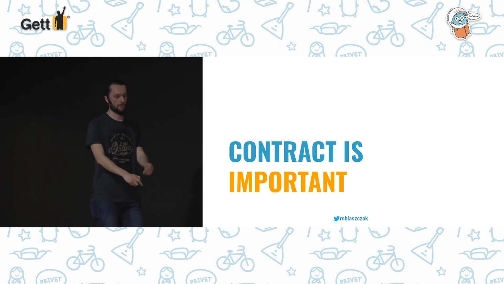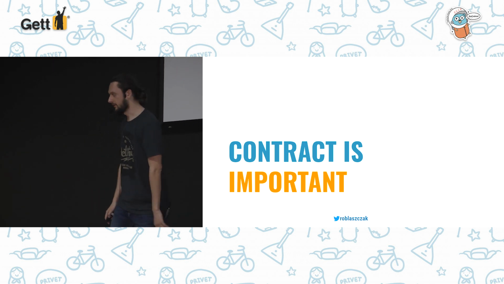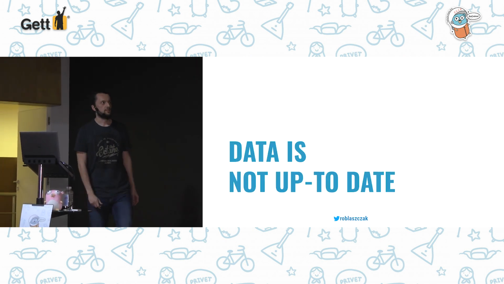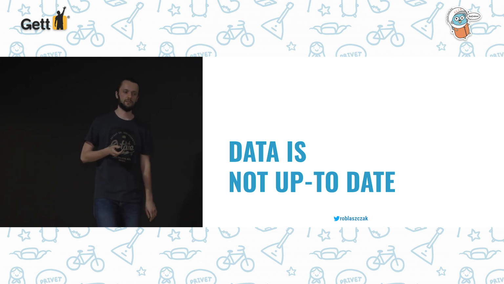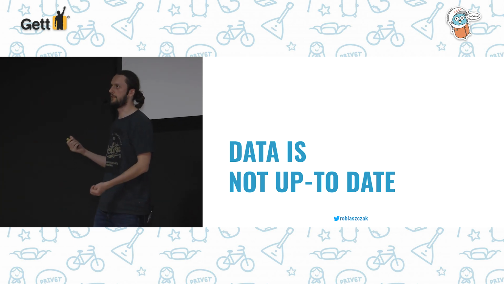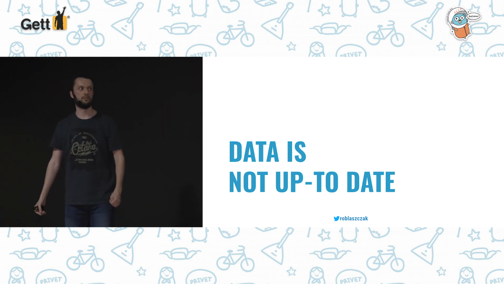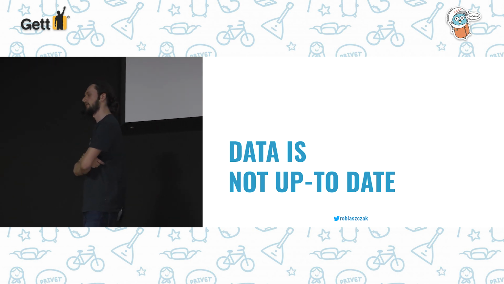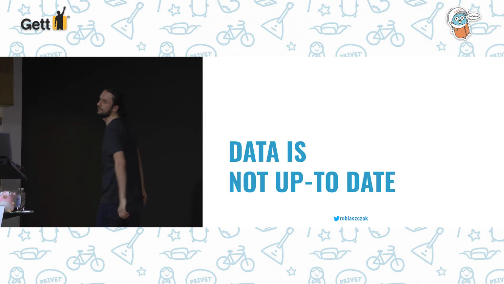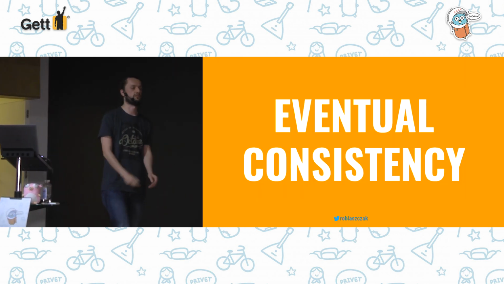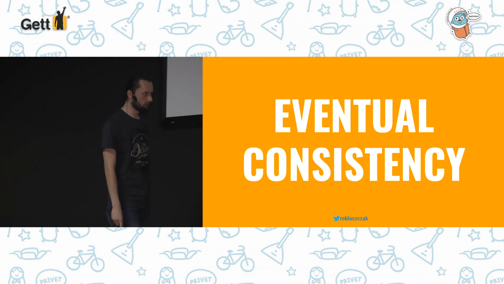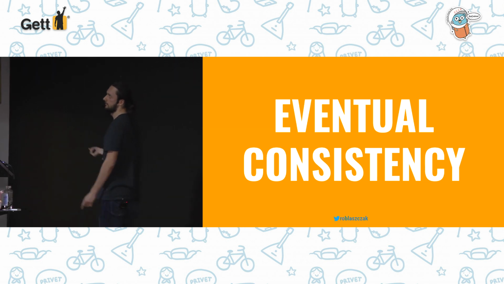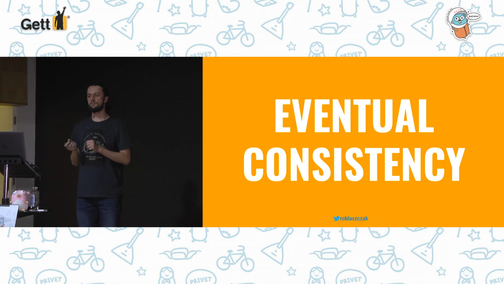So we have already a nice feature set. But unfortunately, with some new feature, we have some new problems. And the problem is that some data is not up to date. So for example, some business stakeholders came to us and said, okay, I did a booking 1 minute ago and I cannot search it with our search engine. Why? And the reason is pretty easy. It's eventual consistency. And you need to remember about this thing in every messaging system. It's not only about Watermill, it's not only about Golang, it's for every messaging system.